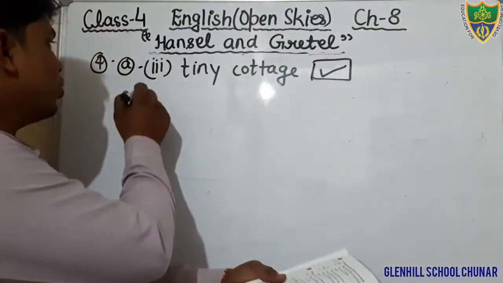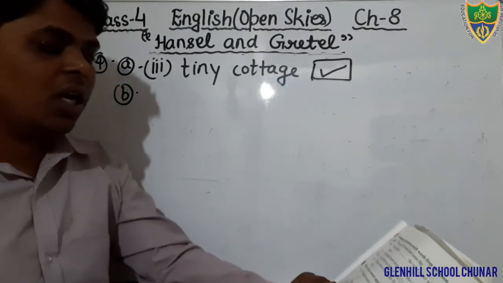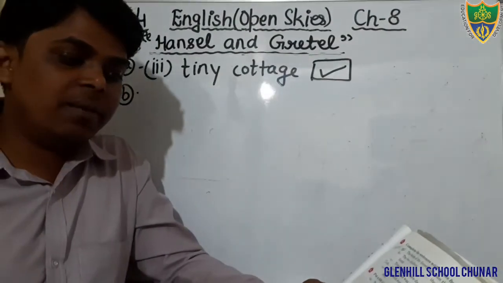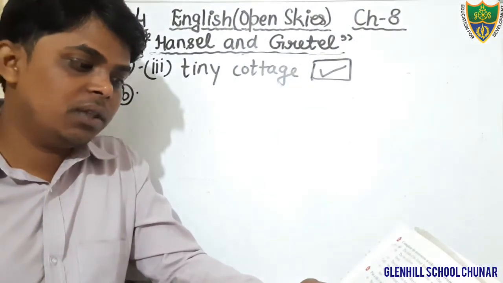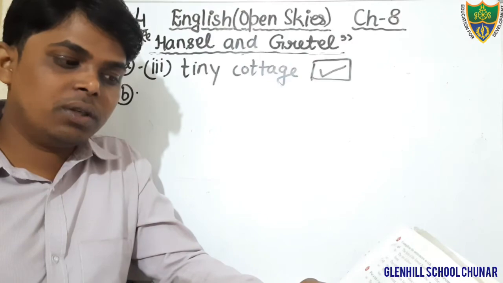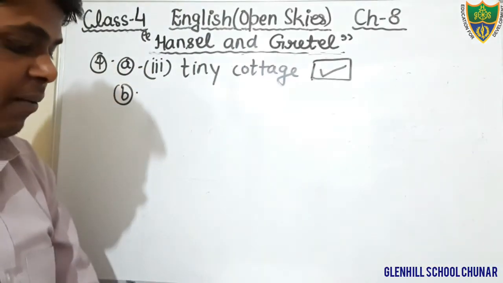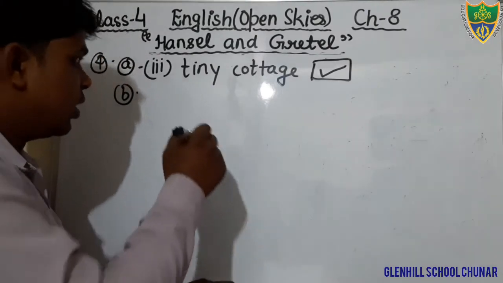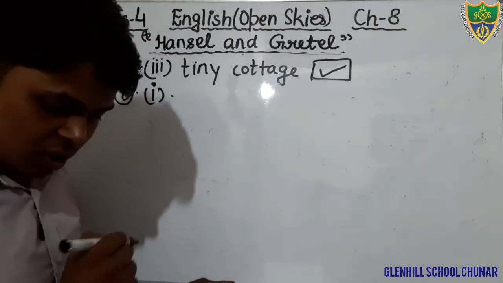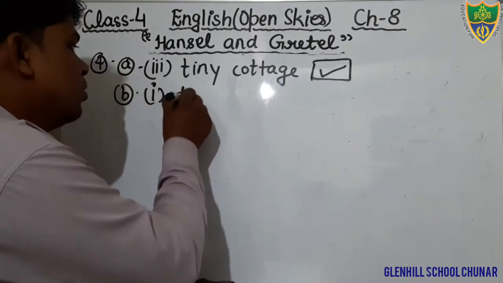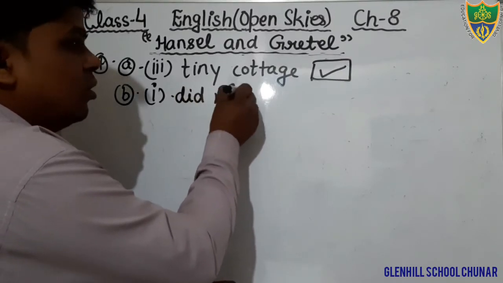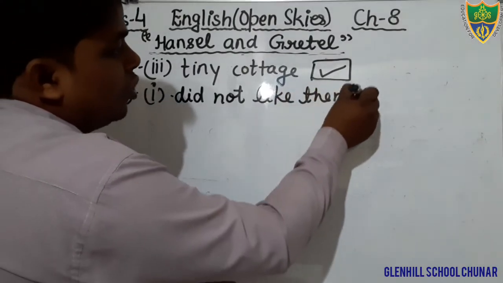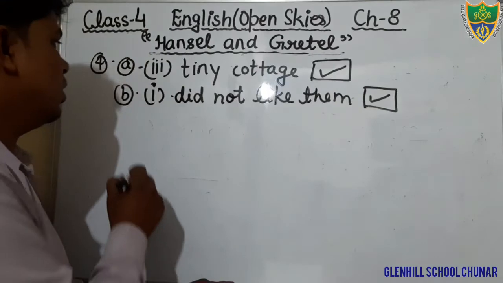Okay, come to the next question, question number B. Just see, students, Hansel and Gretel had a stepmother who, options are given: did not like them, did not love them, did not care for them, did not feed them. Yes, students, did not like them. Option number 1 is the correct option. You will tick on that. Come to the next question.